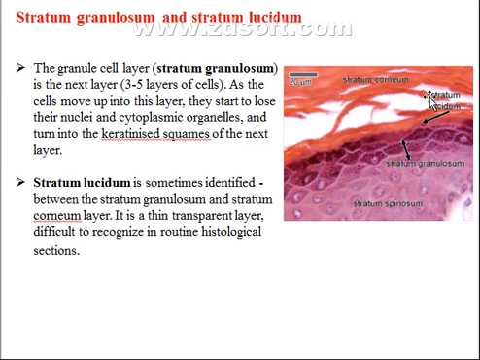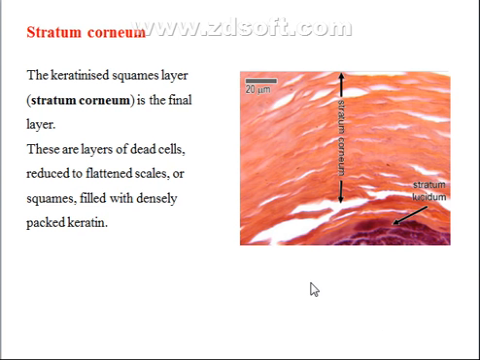Also, it shows stratum lucidum, which is a thin transparent layer, and it is difficult to recognize in routine histological sections. The final layer is stratum corneum. These are layers of dead cells reduced to flattened scales, or squames, filled with densely packed keratin.